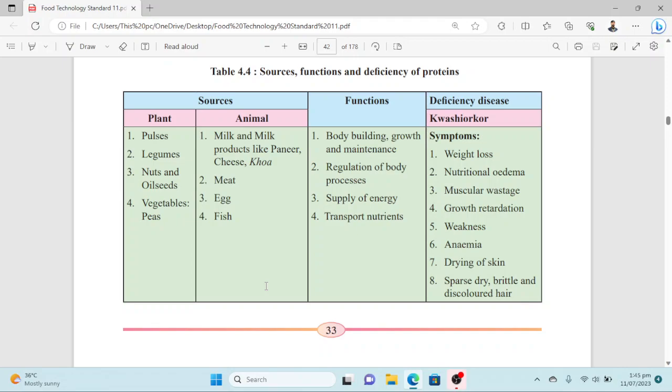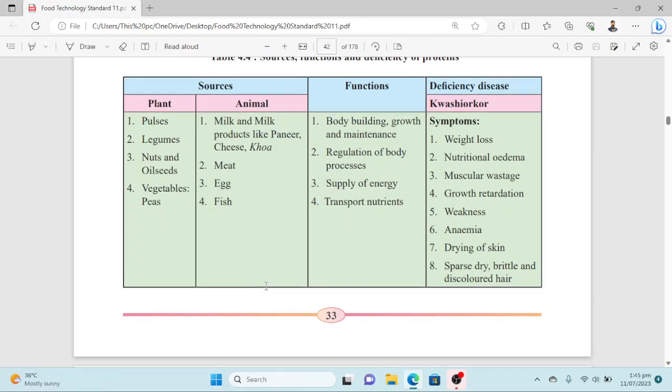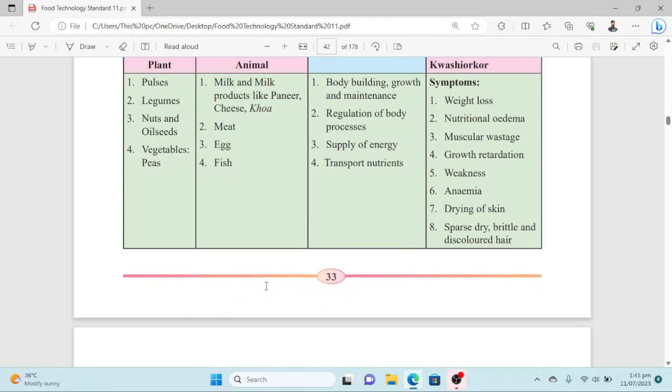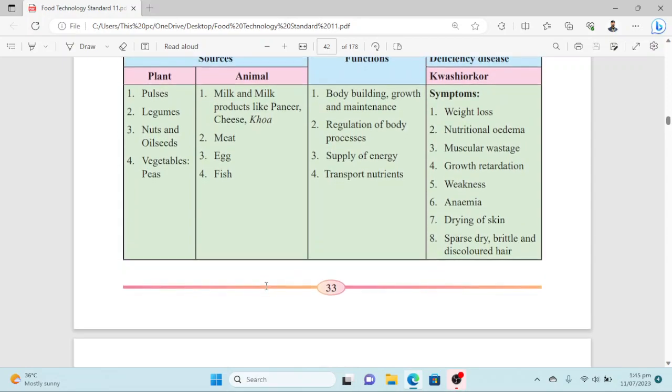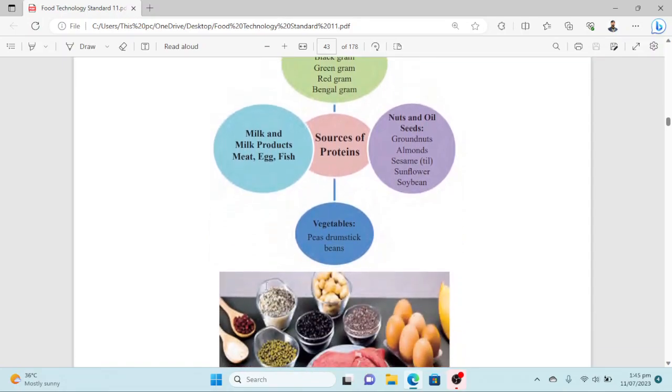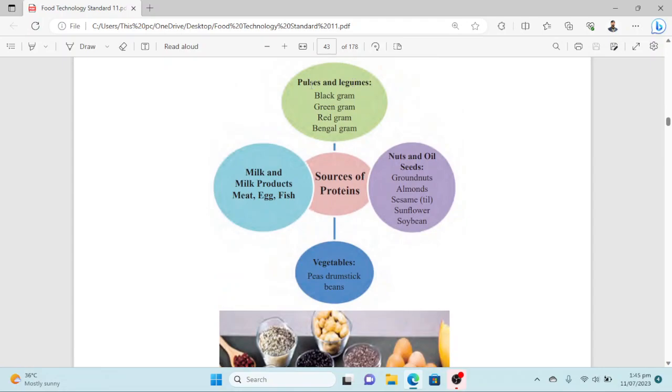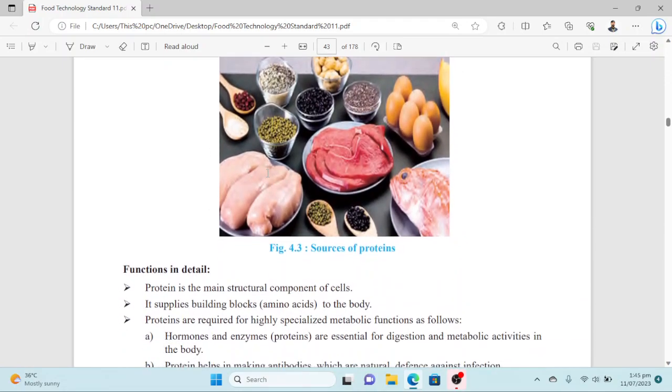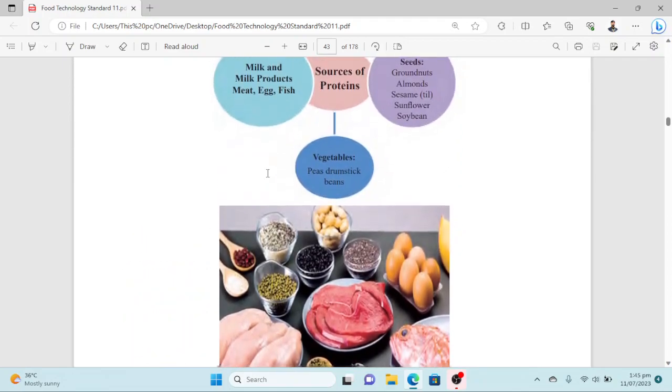What are the symptoms? Weight loss, nutritional edema, muscular wastage, growth retardation, weakness, anemia, drying of skin, and sparse, dry, brittle, and discolored hair. These are the symptoms of the disease kwashiorkor that happens due to the inadequate supply of protein. So again, here are different sources of protein. We can see here different food groups: pulses and legumes, nuts and seeds, vegetables, and milk products, along with eggs, fishes, and meat.